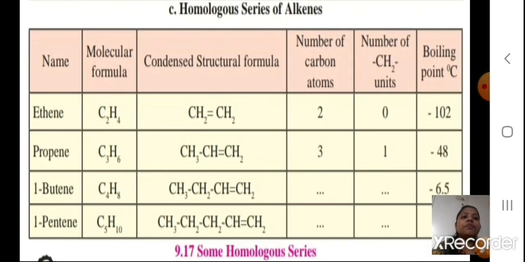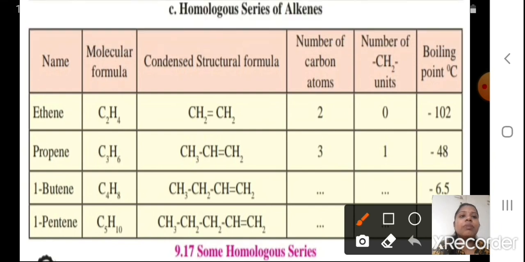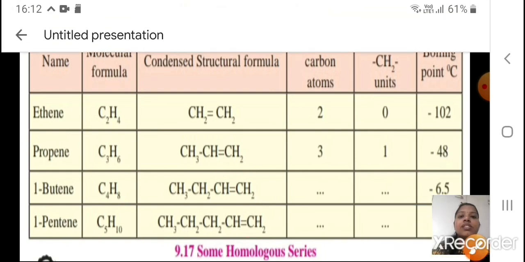Now, this is the homologous series of alkenes. So ethene, propene, 1-butene. Why 1-butene, students? We'll be studying this when we do the IUPAC nomenclature. As you know, this is the first carbon, this is the second carbon, and the double bond is at the first carbon atom. So it is 1-butene. Same way here it is 1-pentene. And same, the CH2 units you have to calculate. Now I hope it is clear till here.